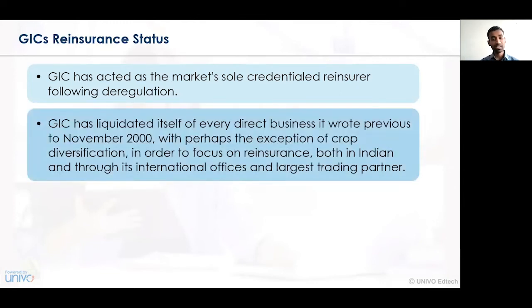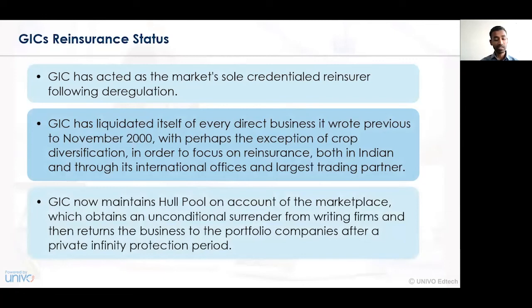It has liquidated most of its direct business operations from November 2000 onwards, and now GIC is focusing specifically on reinsurance only. Hence the General Insurance Corporation of India, that is GIC, is viewed as a major participant in the reinsurance business. It has business operations in India as well as in international locations, offices, and regions. Simultaneously, GIC has multiple national and international partners for conducting its business operations.